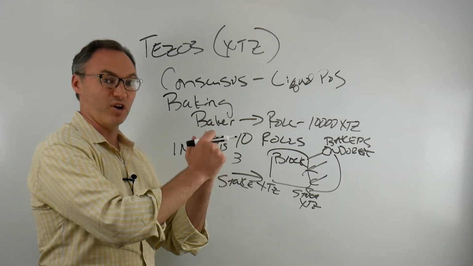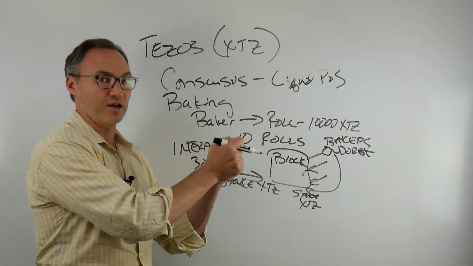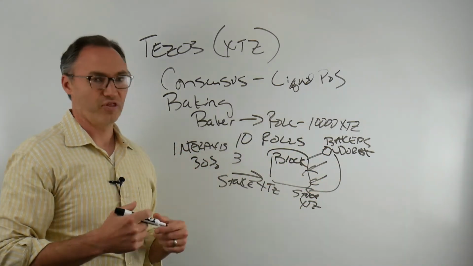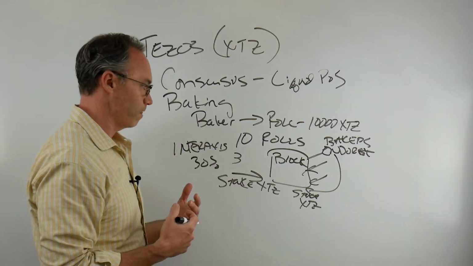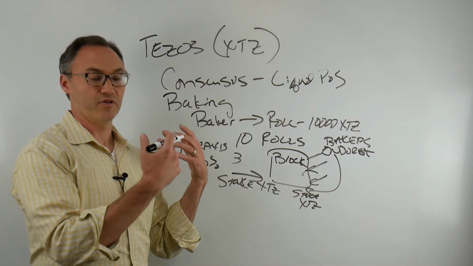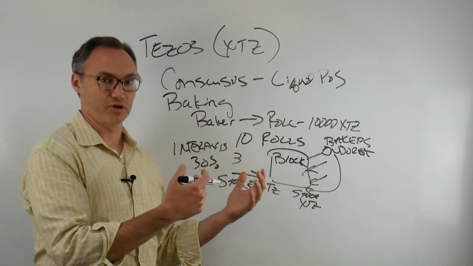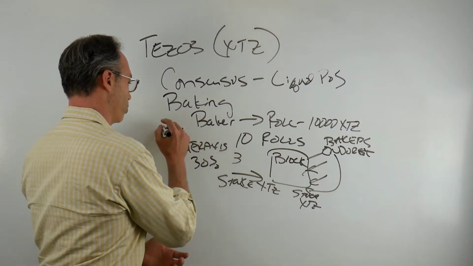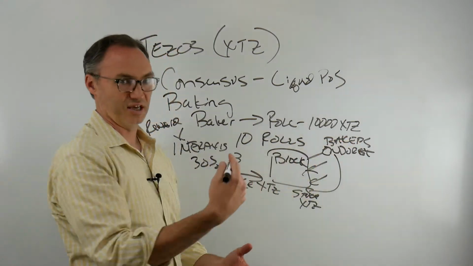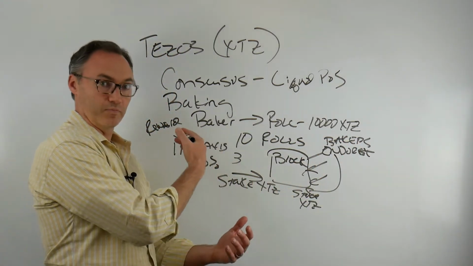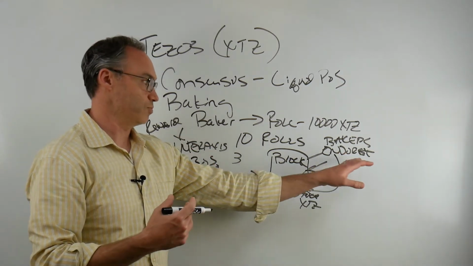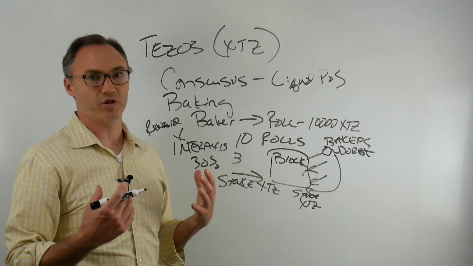Interaxis is going to put this particular block out there, and then other bakers are going to endorse it. And by endorsing it, they're putting some stake behind it. Now, what happens is if this is the block, because it has the most endorsements, that is put out there and accepted to move on in the chain, then Interaxis gets rewarded, right? We get a block reward. And all these bakers get a block reward. Obviously, the Interaxis block reward for actually being the one that proposed the block is more than theirs, but everyone gets a reward because everyone really participated in the system.